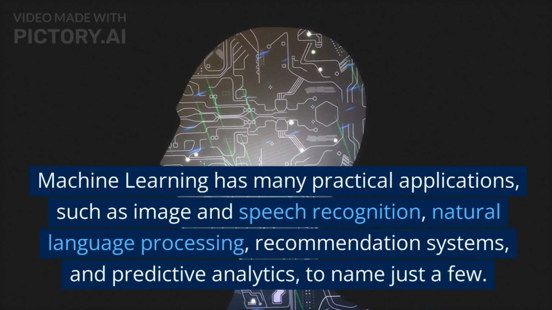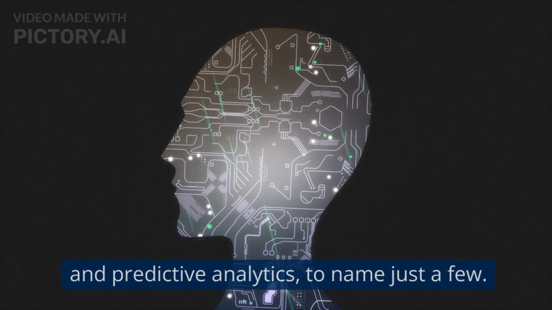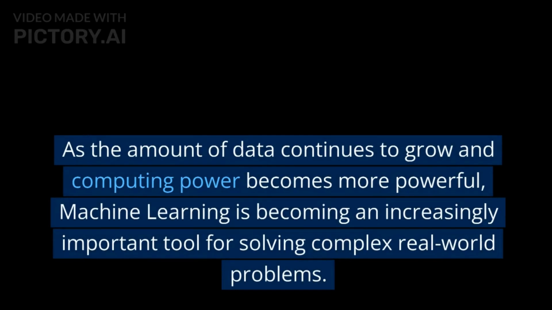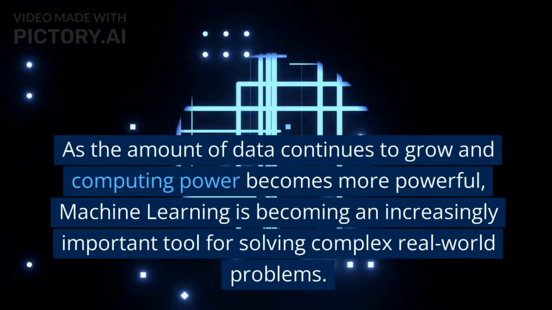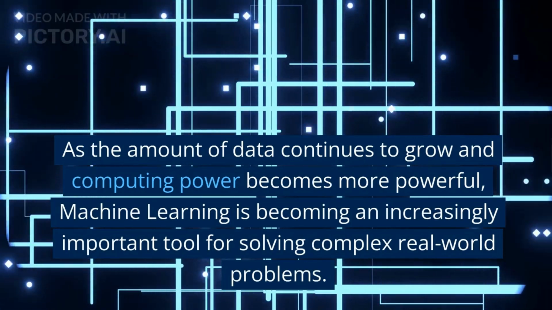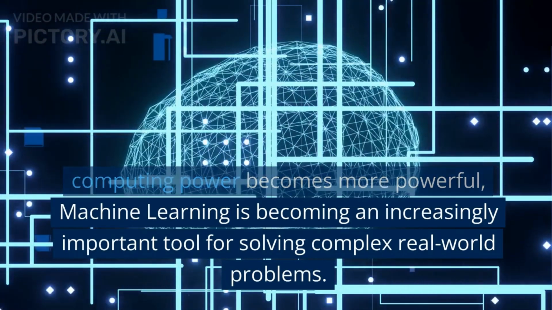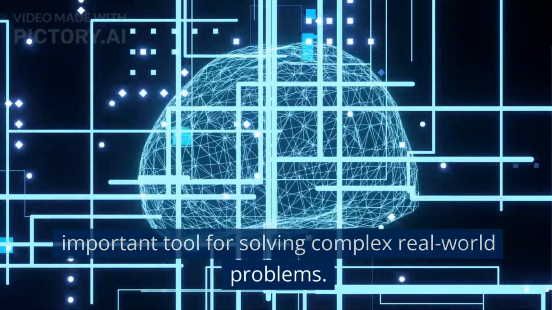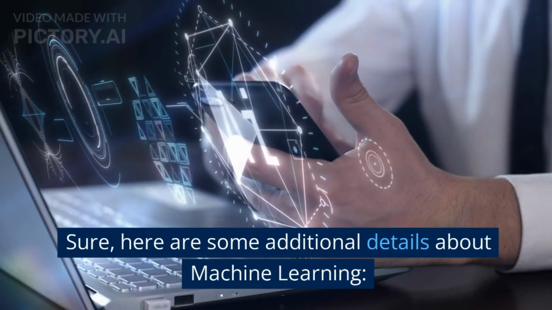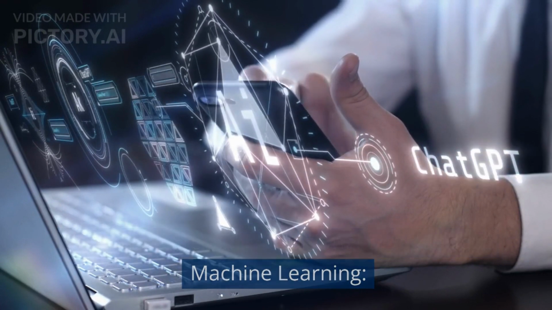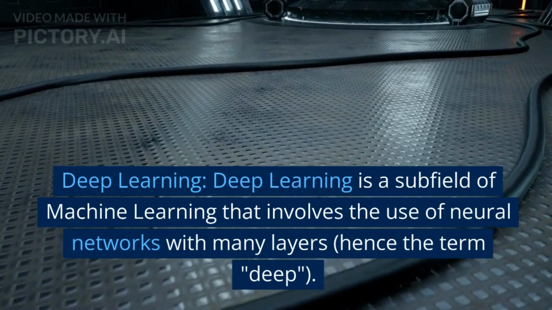Here are some additional details about machine learning. 4. Deep learning. Deep learning is a subfield of machine learning that involves the use of neural networks with many layers, hence the term deep. Deep learning has been particularly successful in areas such as computer vision and natural language processing, and has enabled breakthroughs in areas such as image recognition, speech recognition, and language translation.